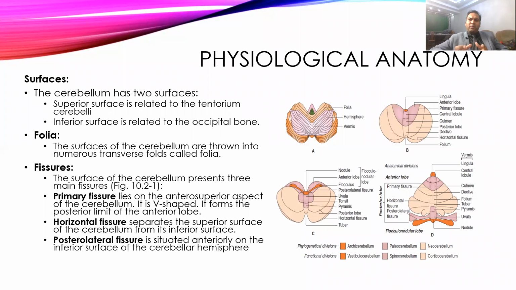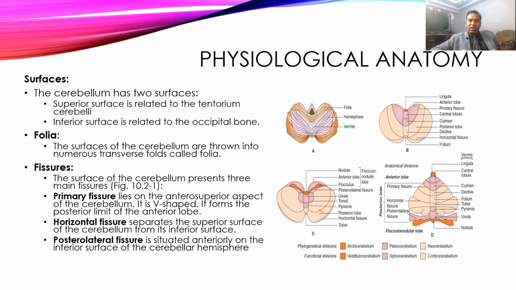How does it differ from the cerebrum? Cerebrum has gray matter outside and white matter inside, while cerebellum has white matter outside and gray matter inside. Anatomically, the cerebellum has two surfaces, superior and inferior. The inferior surface lies on the occipital bone, while the superior surface lies on the tentorium cerebelli.